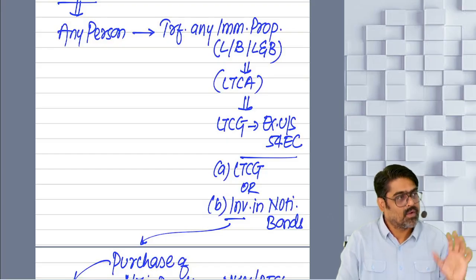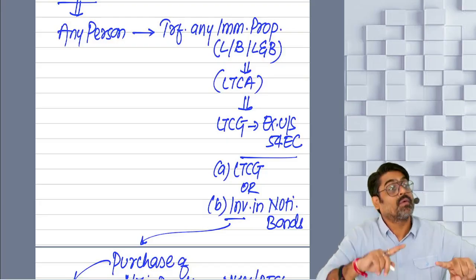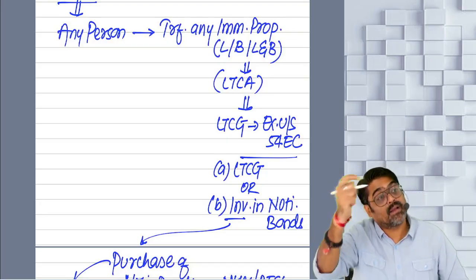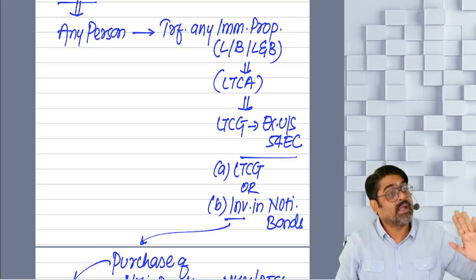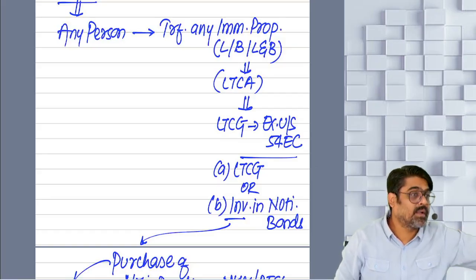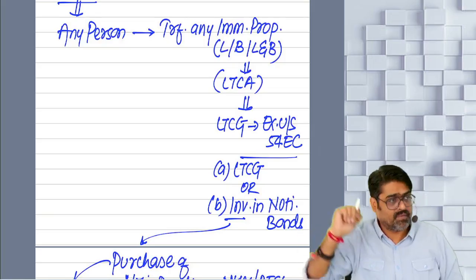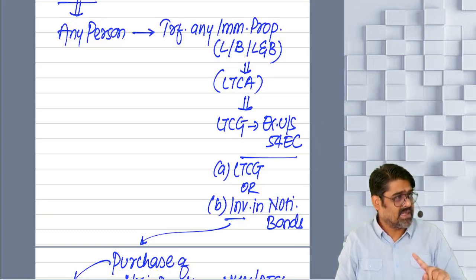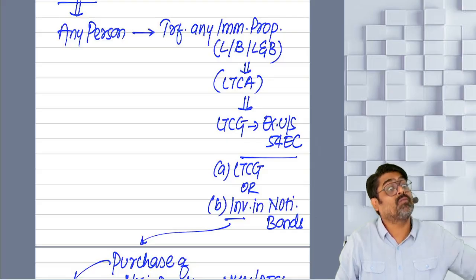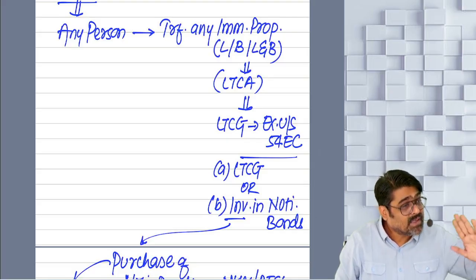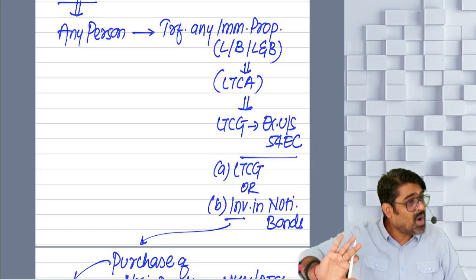So now tell me, long-term gain of residential property can be exempted under section 54 also. Long-term gain of residential property can be taken under 54EC also. But for that, different investments are to be made. Yes or no? If investment is done in residential property, then 54. If investment is done in notified bonds, then 54EC. Likewise, long-term gain of urban agricultural land can be exempted under 54B and can be exempted under section 54EC. If you want to claim 54B, then invest in another agricultural land. If you want to claim exemption under 54EC, invest in bonds.